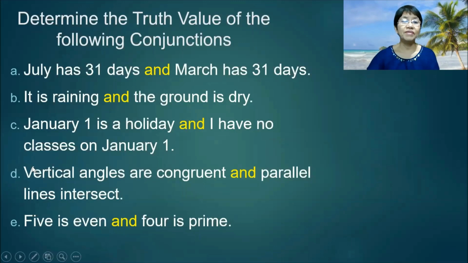Letter D, vertical angles are congruent and parallel lines intersect. The first is correct, but the second statement is wrong. So the conjunction is wrong or false. Letter E, 5 is even and 4 is prime. They are both false. So the conjunction is false.